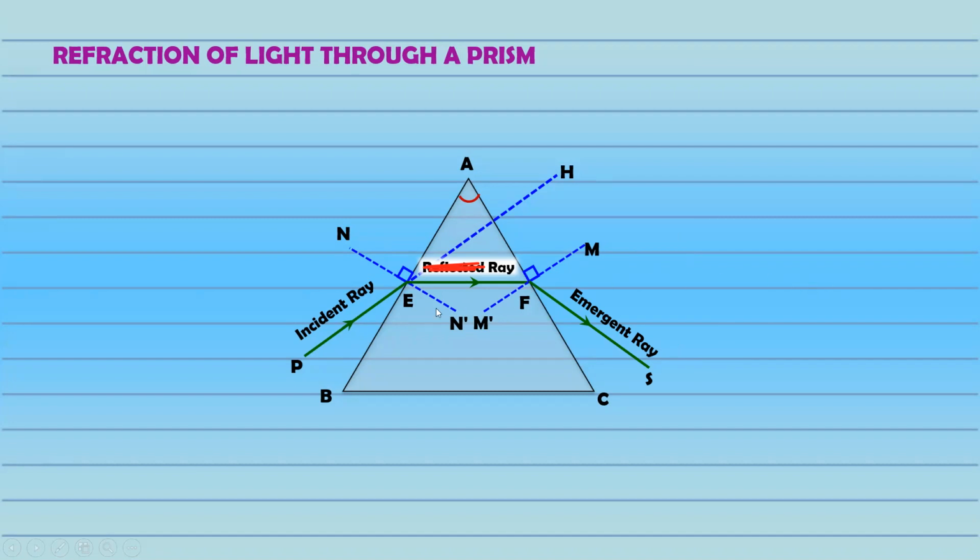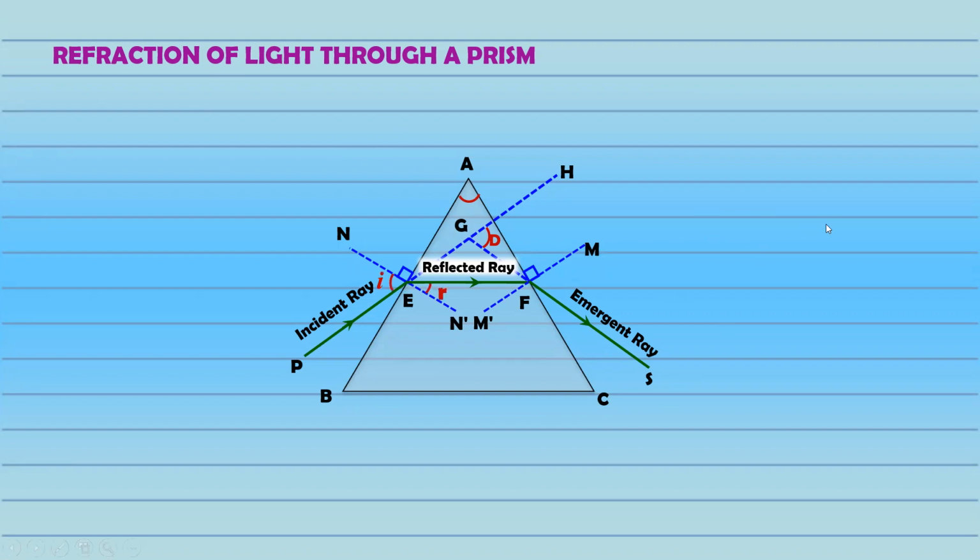Now, in this case, I can say this incident ray, did it go straight? No. Can I say it didn't go straight? Actually, it deviated by some angle. Did the ray go straight? No. Can I say this ray deviated by this angle? Instead of coming out straight, it actually came out taking this path. So since the ray got deviated, this angle is called the deviation angle. It is represented by capital letter D, and simply we can also represent it by the Greek letter delta. This is refraction through a glass prism.